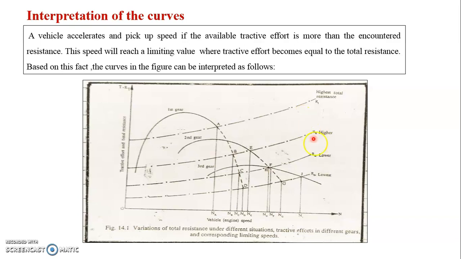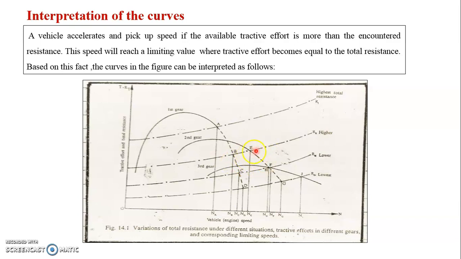The lowest resistance R4 on the flat road becomes the highest resistance R1 on the steep gradient road. Then the tractive effort in third gear is insufficient to overcome the highest resistance R1, and therefore the third gear needs to be shifted back to the second gear.